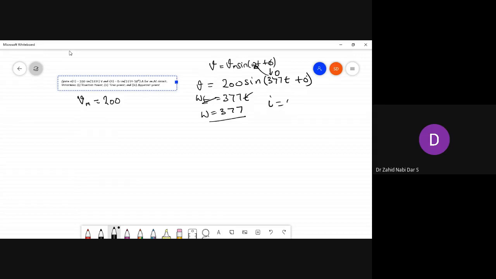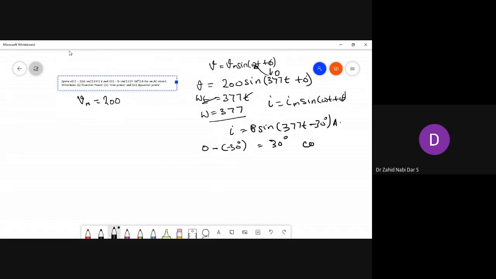Similarly for I, it is Im sin(omega t + phi). Here if you notice, phi is equal to minus 30, so I = 8 sin(377t minus 30 degrees). If you want the power factor, from here only you will get it: 0 minus (minus 30) gives 30 degrees. So cos 30 is how much? Cos 30 is root 3 by 2, which is 0.866. From here only you will get the power factor. There only it is decided.